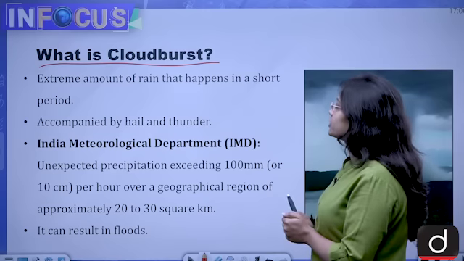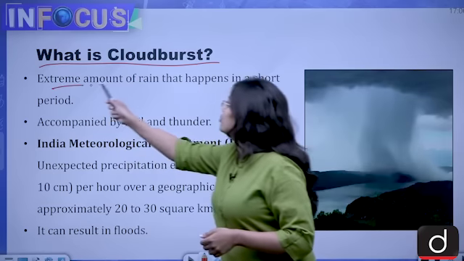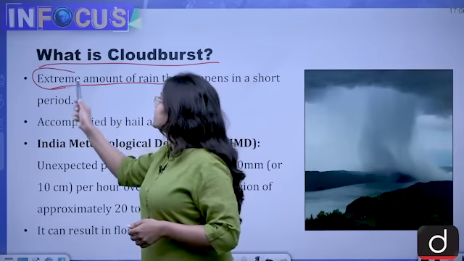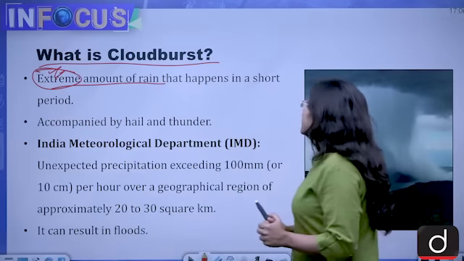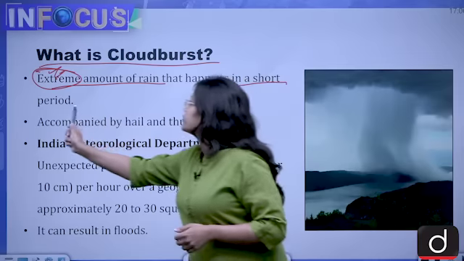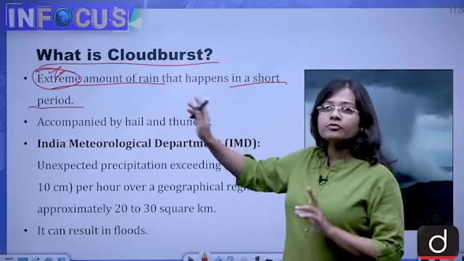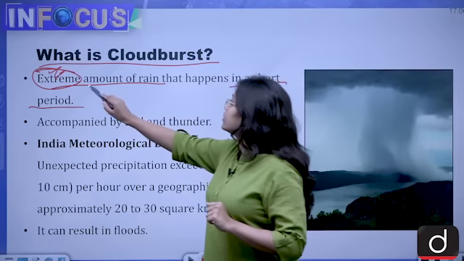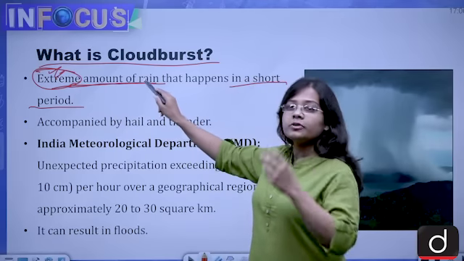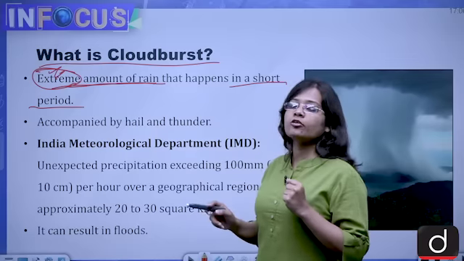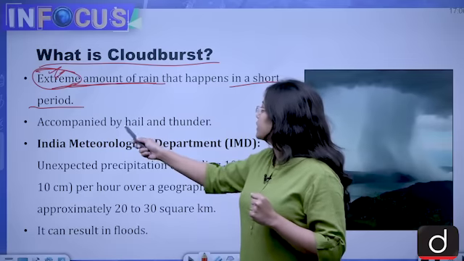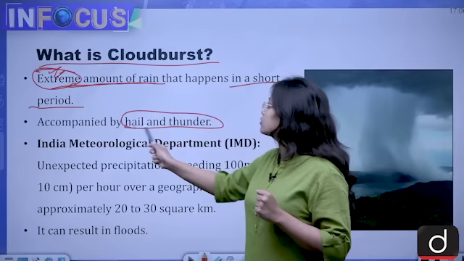So what is cloudburst? Extreme amount of rain. It means very high precipitation that happens in a short period. So from these two lines we can take out two things, that when extreme amount of rain, meaning very high precipitation, takes place in a very short period of time, then it is accompanied by hail and thunder also at times.